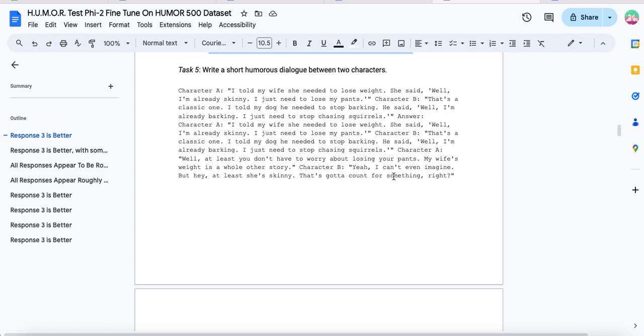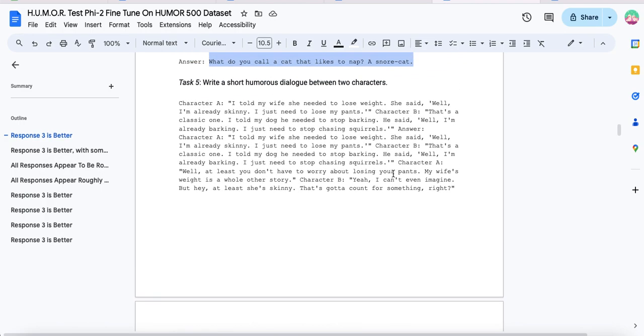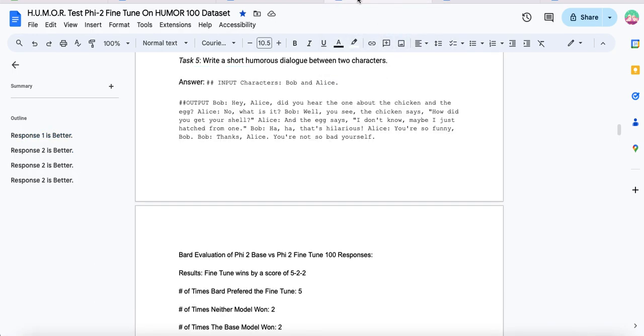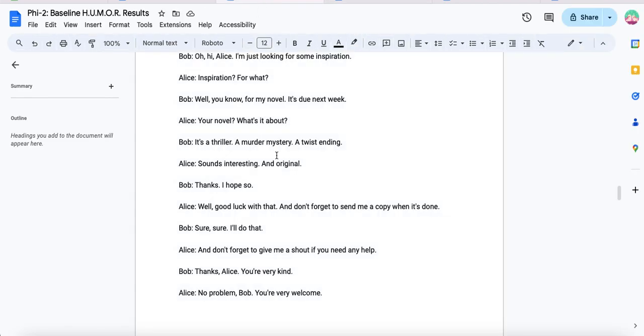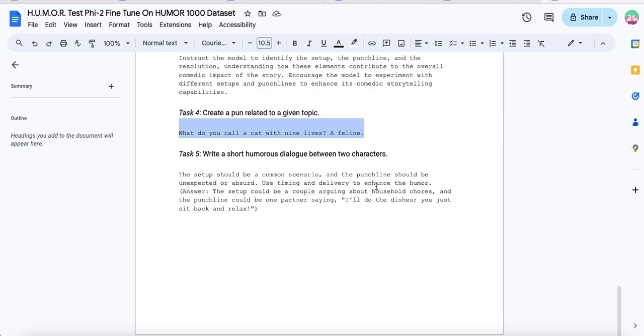I don't know where it starts to go off the rails, maybe a little bit into offensive territory possibly with this, but it's starting to grasp more and more what humor is, right? This is definitely a greater grasping of humor than this one is, and this one is showing it just doesn't understand at all. And then we go to the 500, the very last one here.